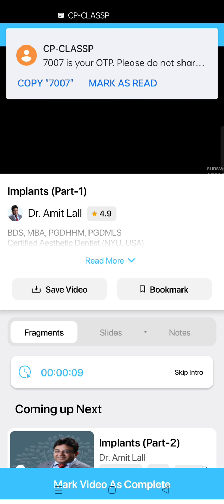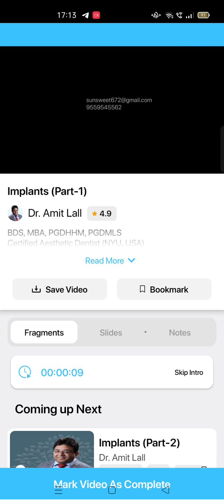Okay, let us start with the basics. Implant, you all know, is the best prosthetic replacement, the best way of replacement of your missing teeth.